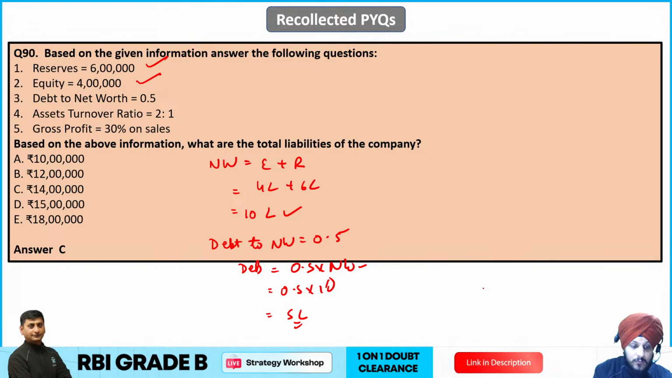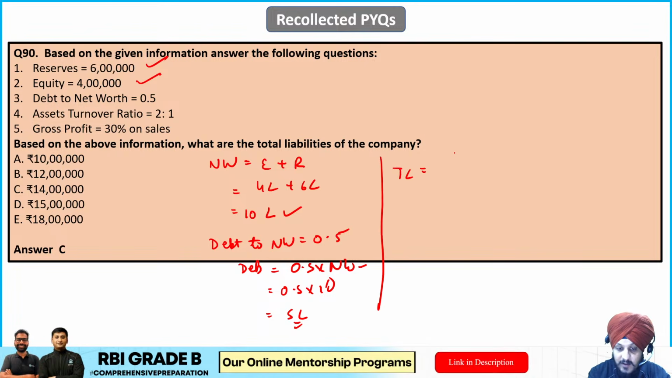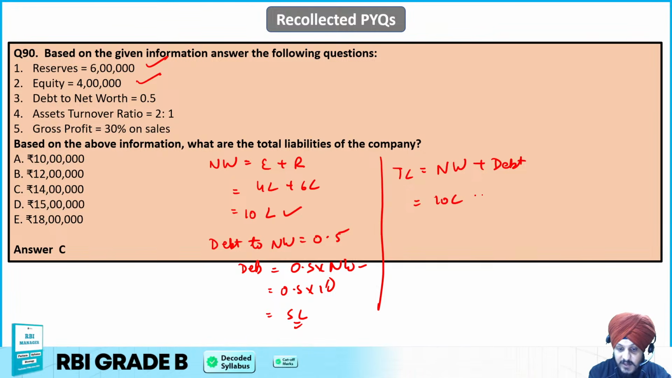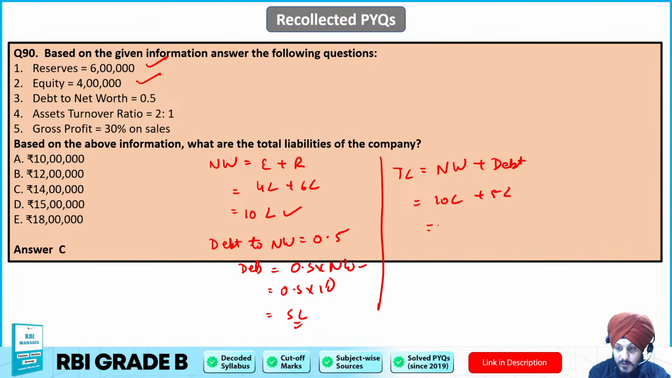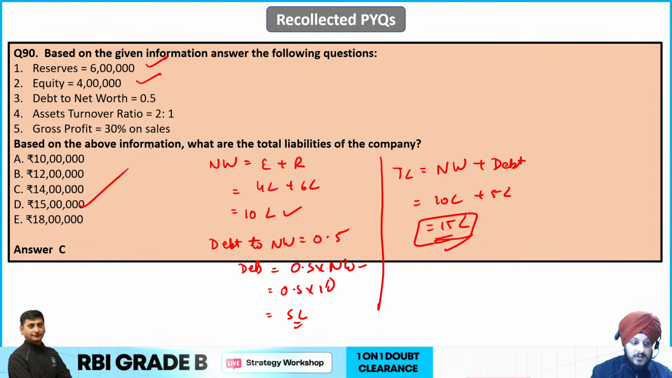Now what we are going to do, we are going to calculate the total liabilities. So if you try to calculate the total liabilities, right, total liabilities में क्या क्या आएगा? एक तो आ जाएगा net worth और एक आ जाएगा debt. So net worth कितने हैं हमारा? Net worth हमने निकाला है जो कि है हमारा 10 lakh plus debt कितने? 5 lakh. So it is going to be what? It is going to be 15 lakh. So 15 lakh is going to be the total liabilities, right? So 15 lakh is going to be the answer to this question.